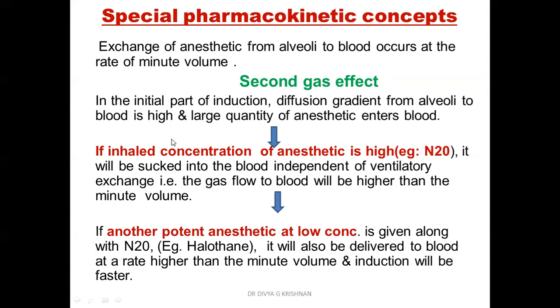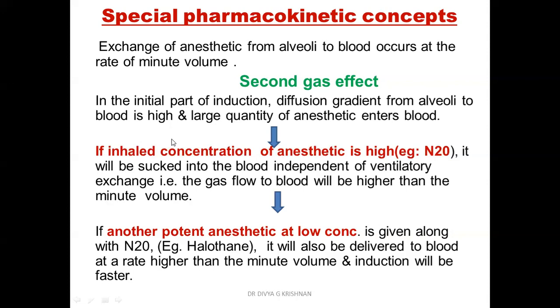Now, if we give another potent anesthetic agent at low concentration, for example halothane along with nitrous oxide, the halothane also will be delivered to the blood at a higher rate than the minute volume, and the induction will be faster.